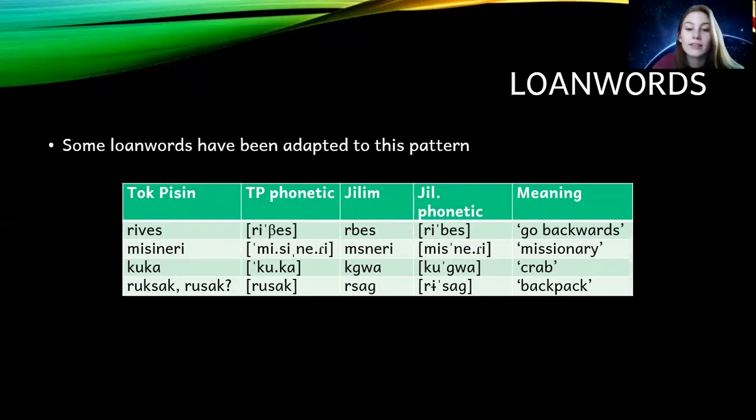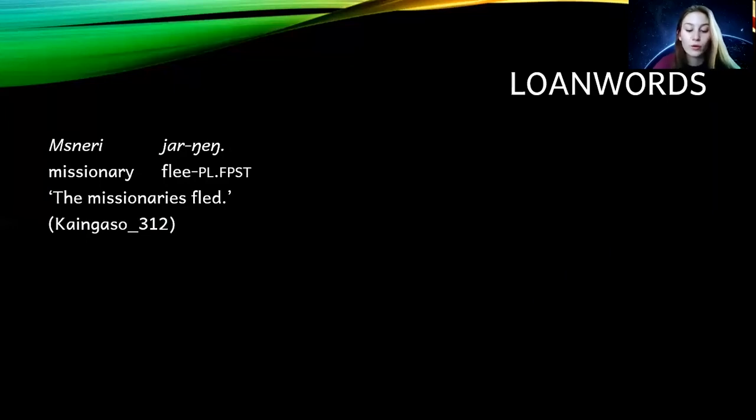If we look at the first vowel in Jilim misineri, this vowel is actually subject to the same variability as other intrusive vowels. So in other words, it's optional and it's not a full lexical vowel. So let's listen to an example spoken by Koru John.